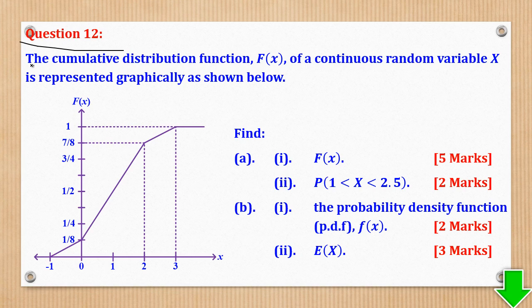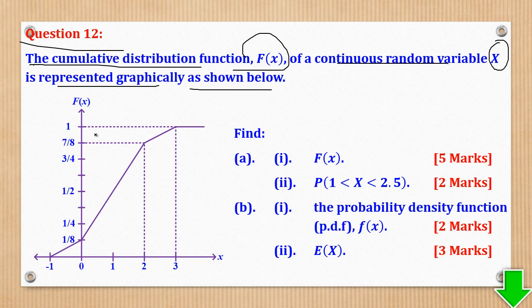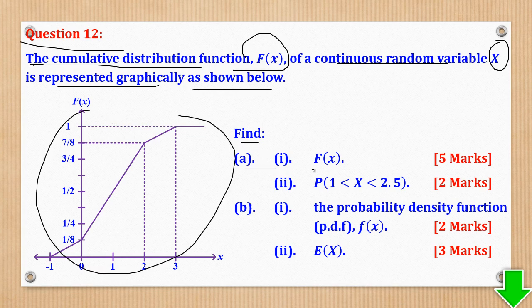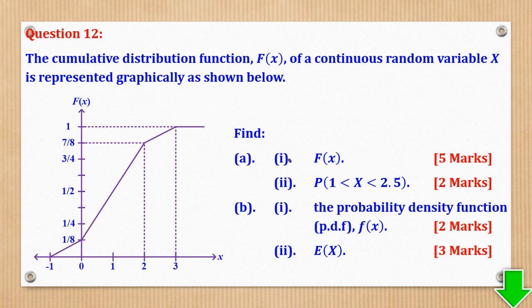Question 12. The cumulative distribution function, capital Fx, of a continuous random variable x is represented graphically as shown below. Part A, find capital Fx, then the probability of x greater than 1 but less than 2.5. So the first thing to realize is that these are all straight lines, meaning we shall need the equation of a straight line using the coordinates.